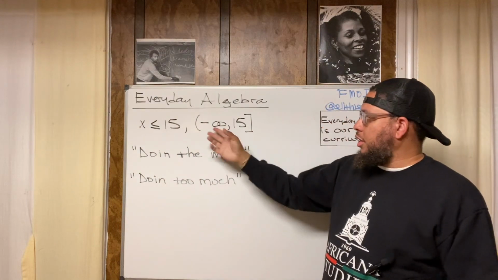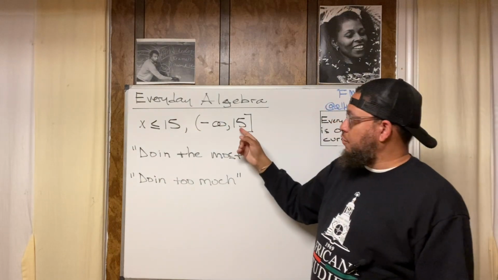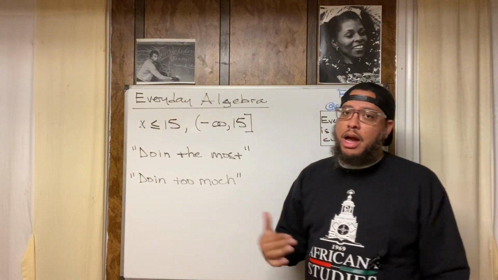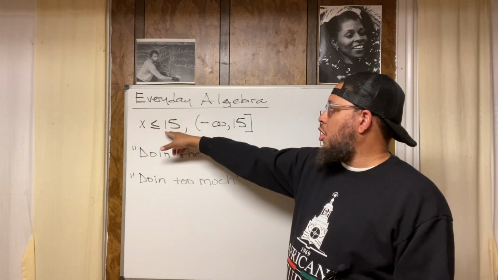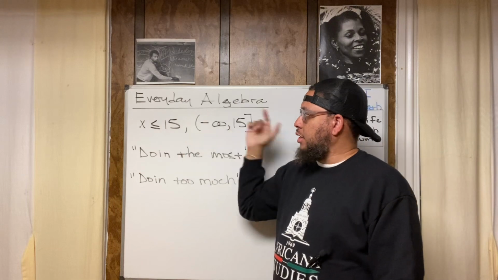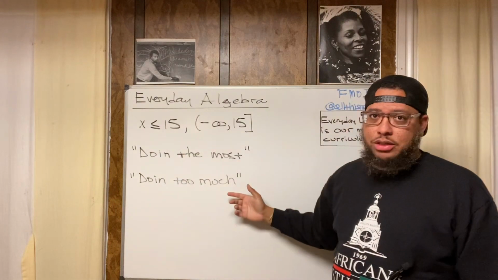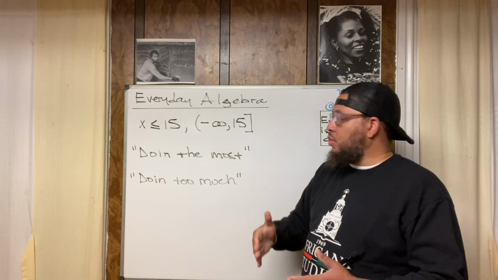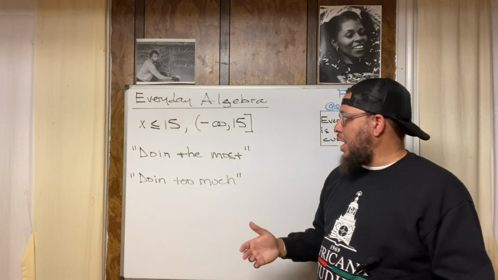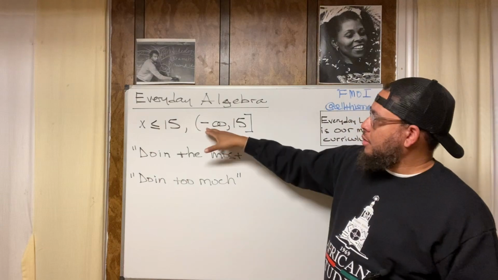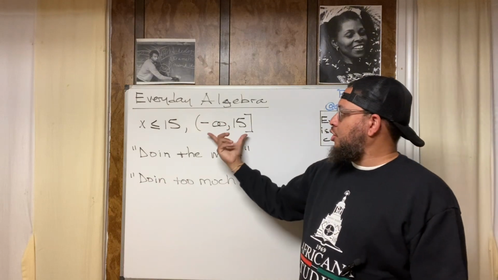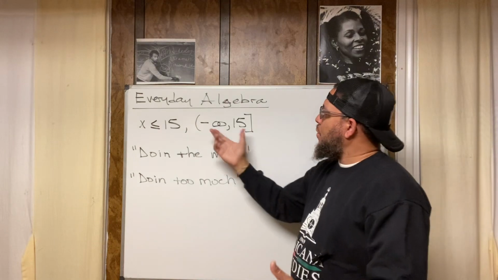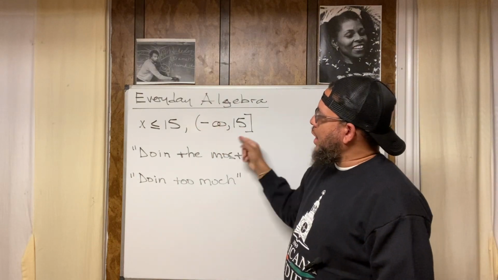Also here is represented here: interval notation, set builder notation. You at 15, you're doing the most. Now, if you're doing too much, that would probably mean you're off the parameters. So you might be at like 18 or 19. That's too much, because that's not even within the solution set. Like you out of pocket, right? You really out of pocket. And as a matter of fact, you can consider this interval right here as a pocket. I ain't even thinking that, that's off the top just now, right? So this could be considered like a pocket.